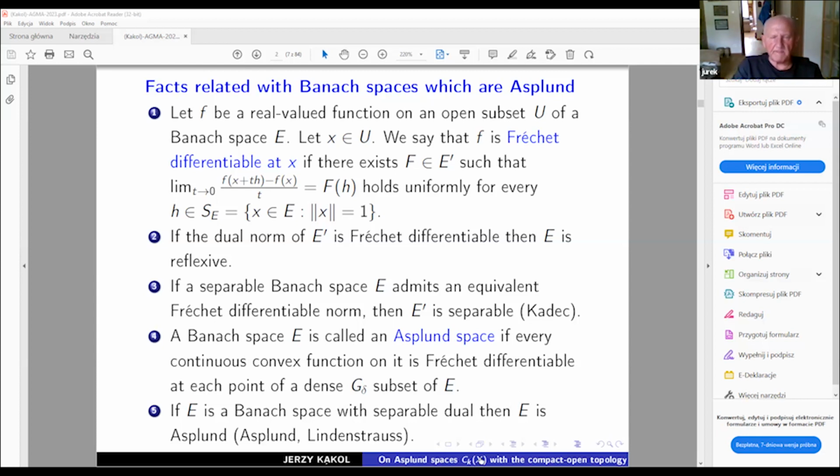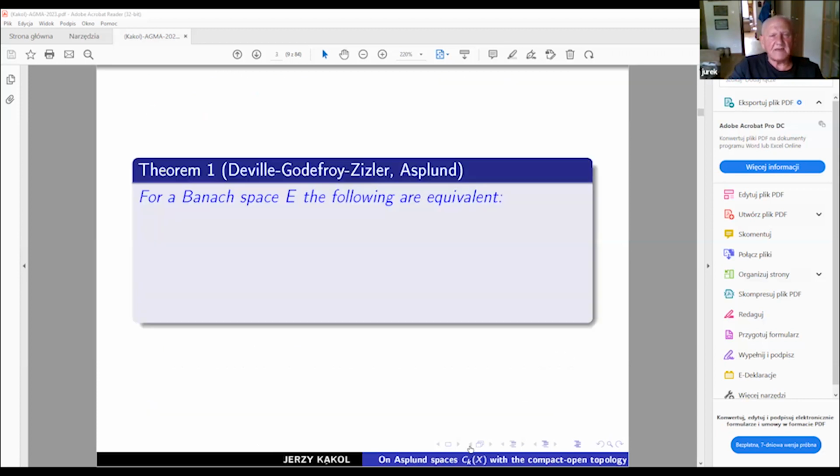Okay, let's go one step further. I'm going to put together a couple of results. Let's first mention this very important paper of Deville, Godefroy, and Zizler.